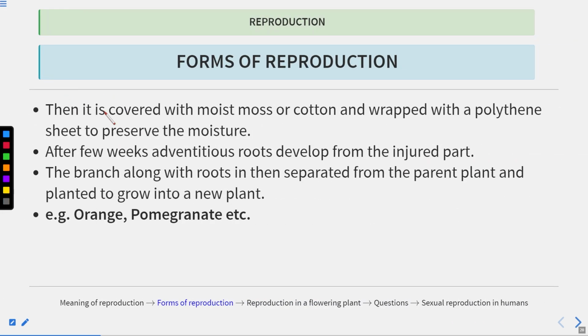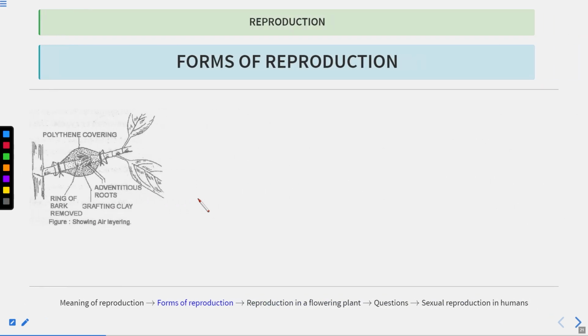Then it is covered with moist moss or cotton and wrapped with a polythene sheet to preserve the moisture. After a few weeks, adventitious roots develop from the injured part, and the branch along with the roots is then separated from the parent plant and planted to grow into a new plant. Examples are orange and pomegranate. Clear? This is the image showing you the air layering. Here you can see formation of adventitious roots.